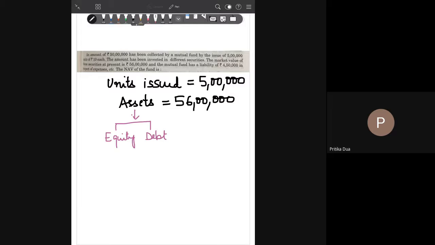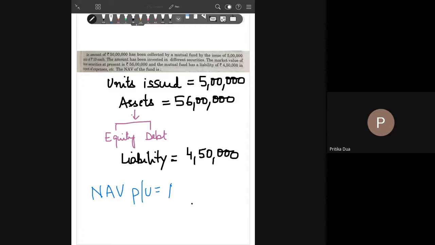Coming to the liability. Liability here stands for outstanding expenses. Debt is not a liability for the mutual fund. The unpaid expenses are outstanding liabilities for the mutual fund, and that comes to 4,50,000. So simply you are putting these values in the formula. NAV per unit is assets minus outstanding liabilities divided by number of units.